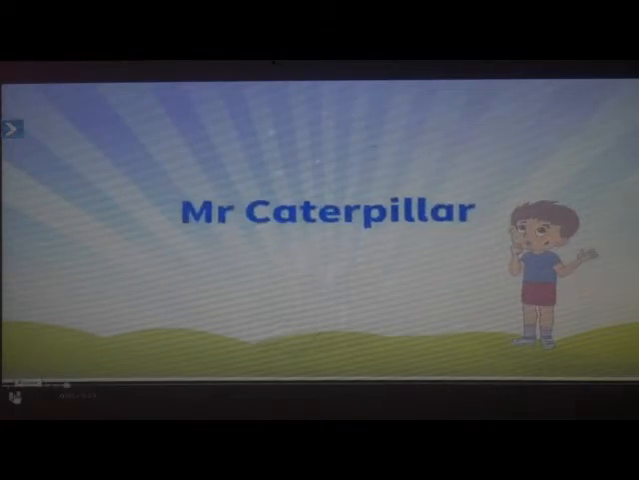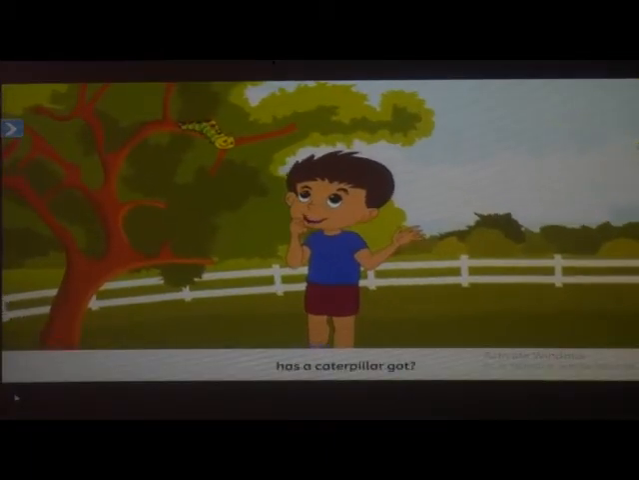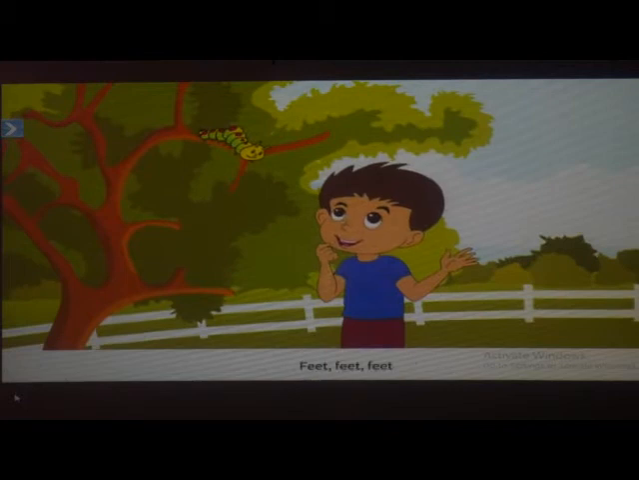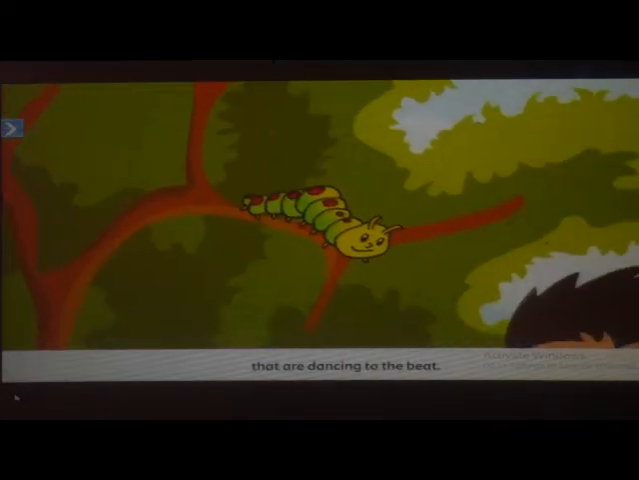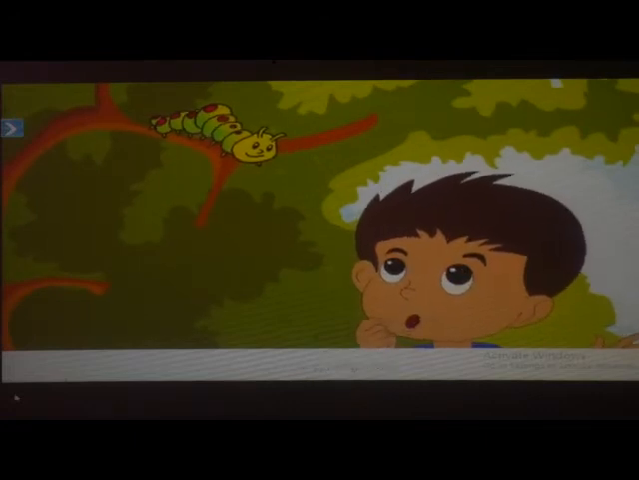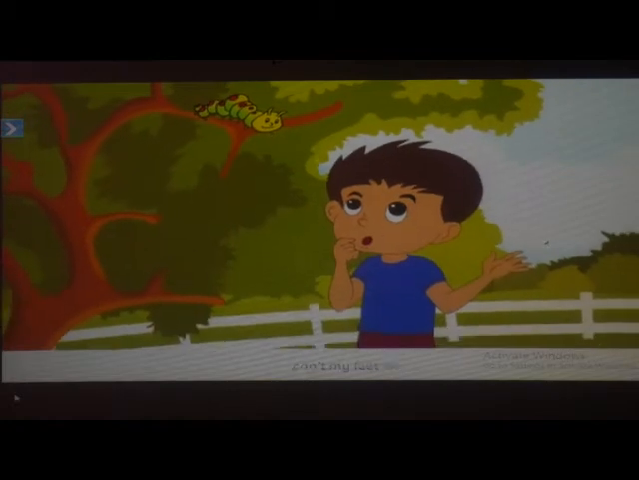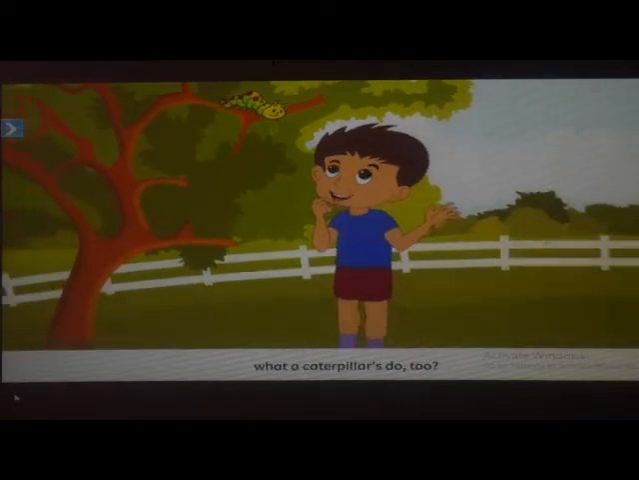Mr. Caterpillar. What has a caterpillar got? Feet that are dancing to the beat. Why? When I have only two, can't my feet do what a caterpillar does too?